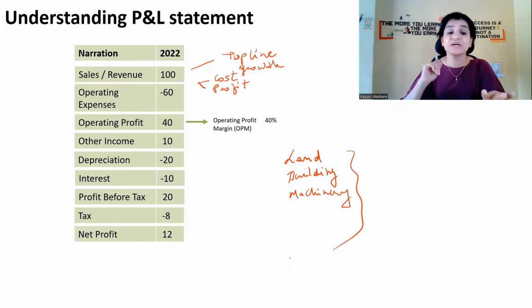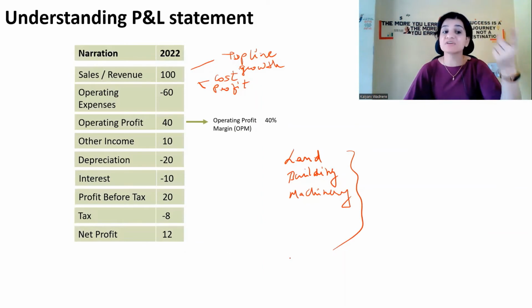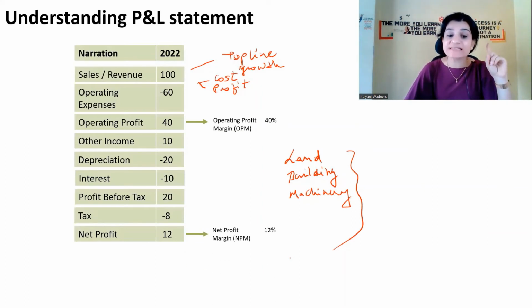This profit is called net profit. And we again need to calculate percentage-wise to see how much percent they have earned on their sales or revenue. That we call the net profit margin, NPM. So on 100 rupees of sales, the company has made 12 rupees profit, which means they have earned 12% profit.